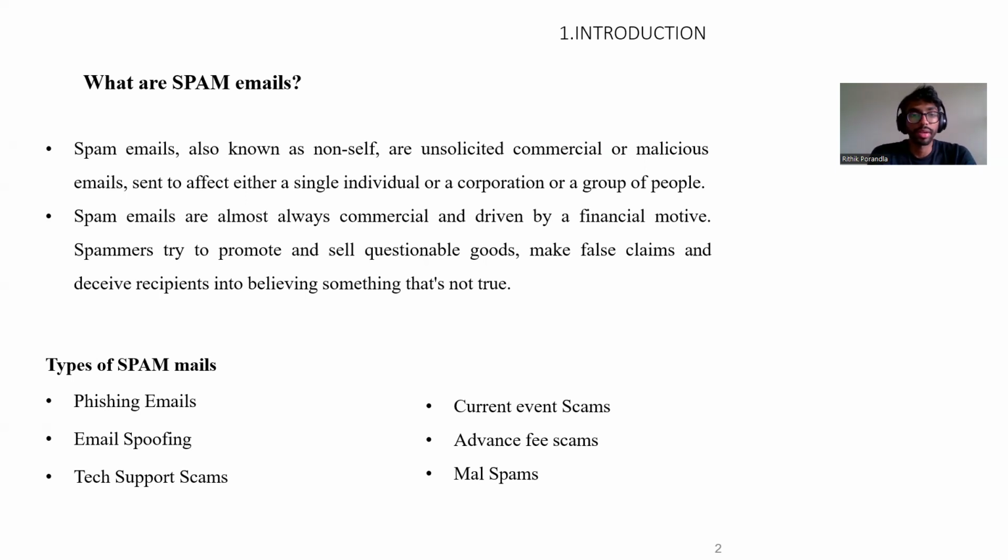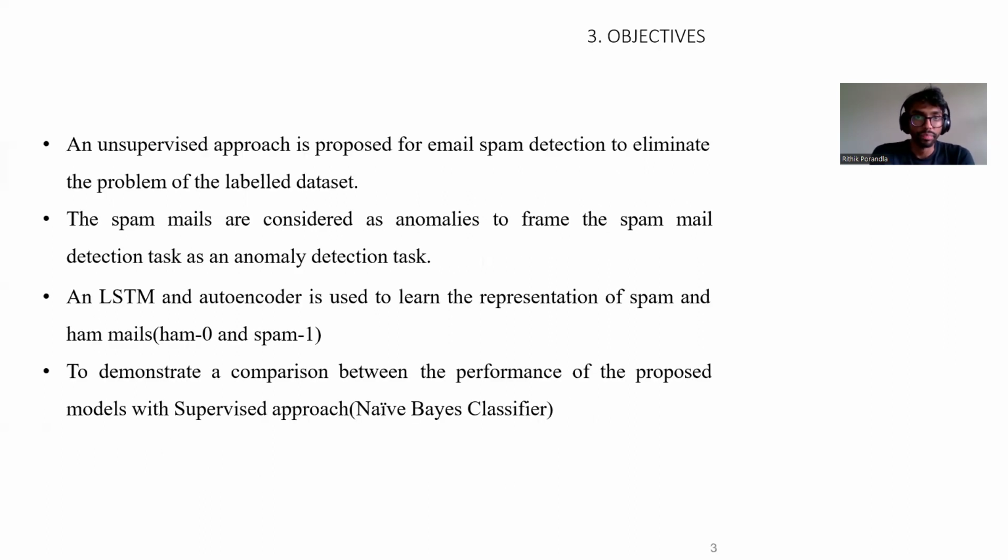The types of spam mails are phishing mails, email spoofs, tech support scams, current event scams, advance fee scams, and malicious spams. The malicious spams contain viruses and trojans which will affect your laptop and your personal computer. The main objective is an unsupervised approach for email detection to eliminate the problem of labeled data sets. The spam mails are considered as anomalies to frame spam mail detection as an anomaly detection task. And LSTM is also a machine learning algorithm.